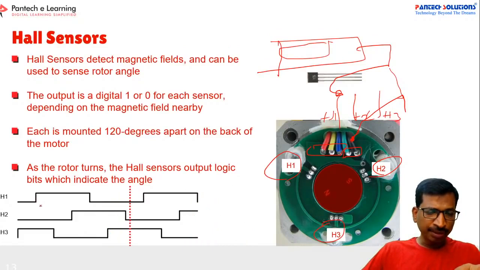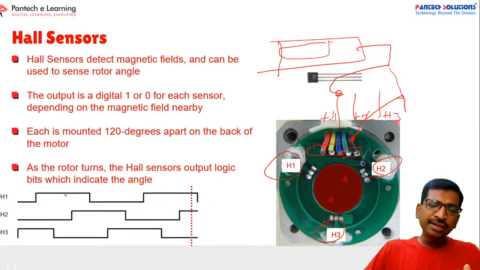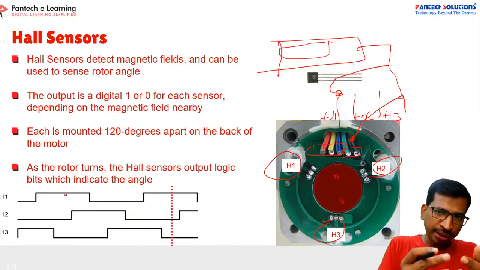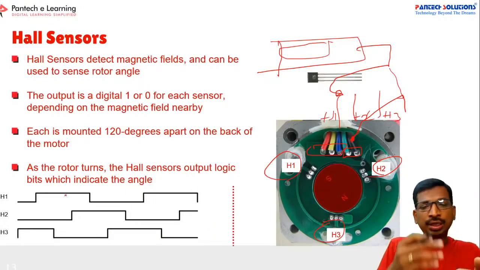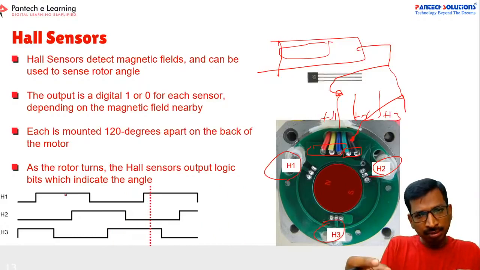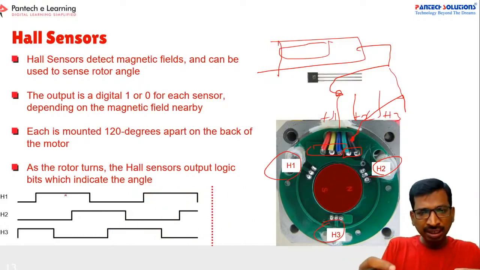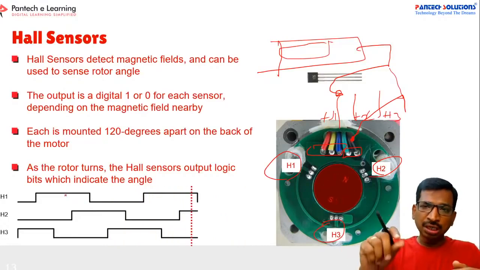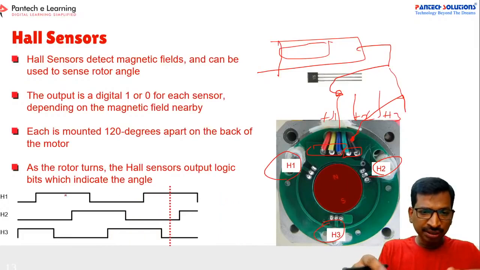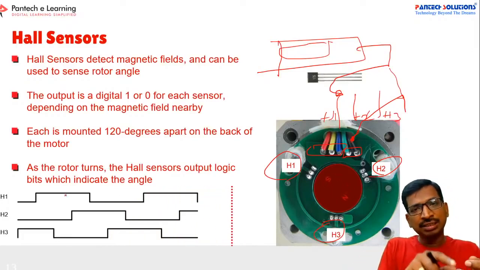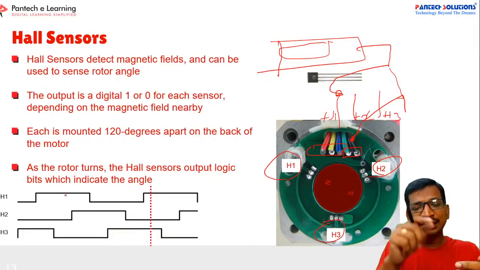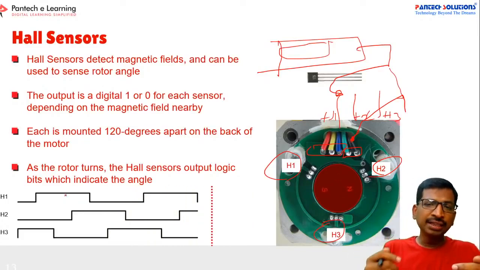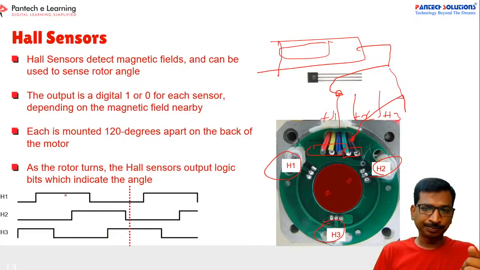So like this square pulse, whenever you rotate the motor manually. Take a motor and connect the CRO to the sensor output with respect to the ground. Now you have to manually rotate the motor shaft. Whenever you change the rotor position, you will get a status whether that sensor is high or low. Like that, you can get the status.